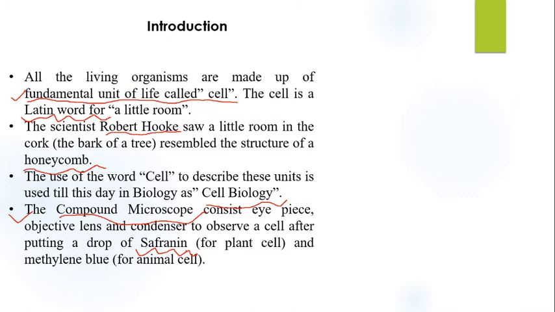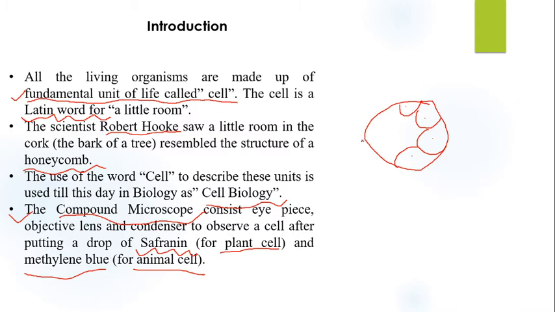But safranin is used in the case of plant cells, while in the case of animal cells we use methylene blue dye. For example, you have taken this section, and here you have visualized different cells, and inside the cells you can see the nucleus under the compound microscope like this.